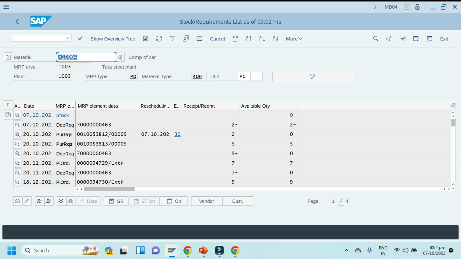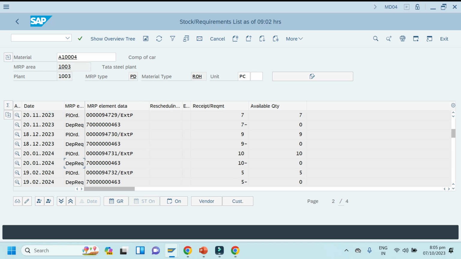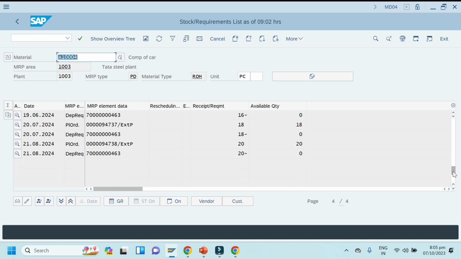And for the coming months, planned orders. Okay, for the current month, purchase requisition, and for the coming months, planned orders. You can see here for every next month it is only planned orders, no PR. You can see for December 2024 planned orders, for February 2024 planned orders. You can see here only for the current month we can see purchase requisition for raw materials. Correct? Got it? Any doubts still here? It's a very good one and very complicated, I can say.